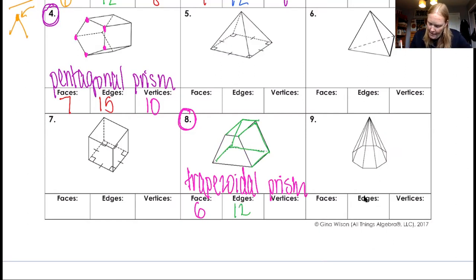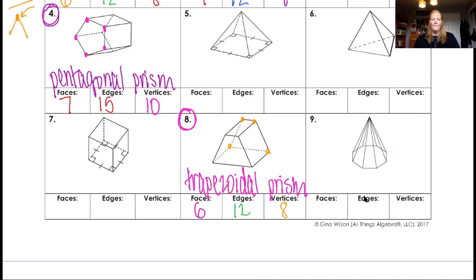Okay, last thing, vertices. Remember, vertices are where the 2 lines come together to make a corner. I'm looking at the back base here. So I got 4 on the back base, and then I've got 4 on the front base. So there's 8.